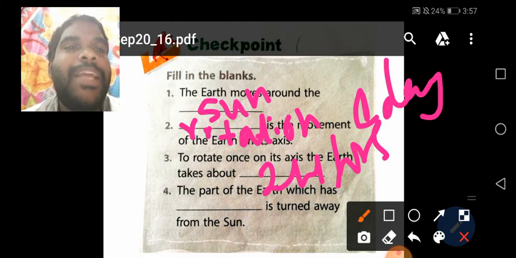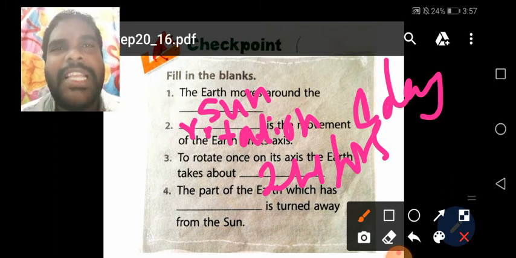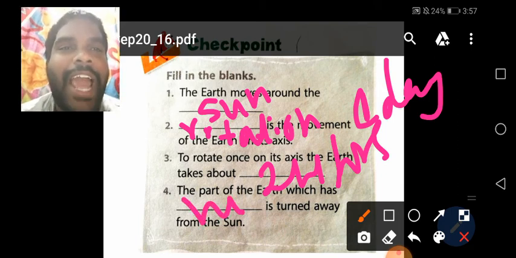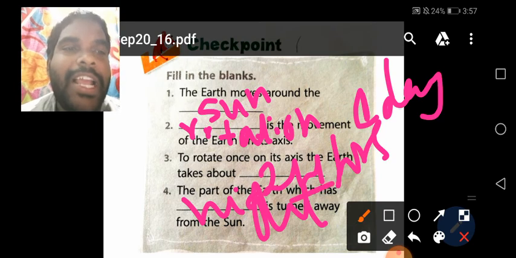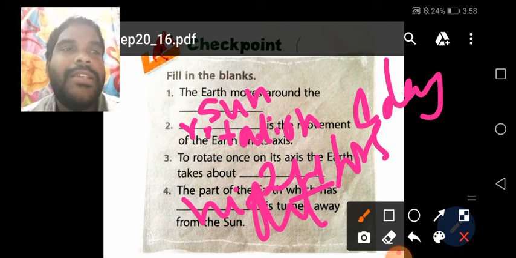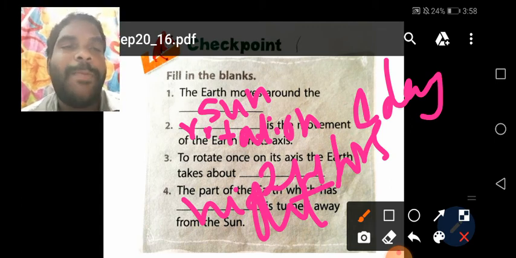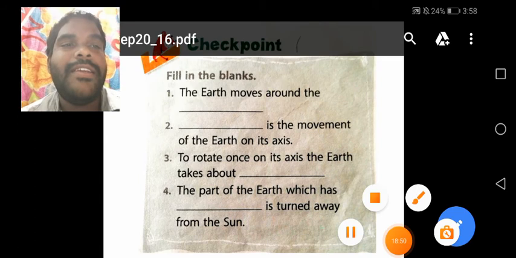Okay, children. The part of the earth which has dash is turned away from the sun. Near the sun means it is day. You know that. Away from the sun means night. Write down here, night. Understand, children? See, the next one is words to know and quick recap. Take out page number 23.